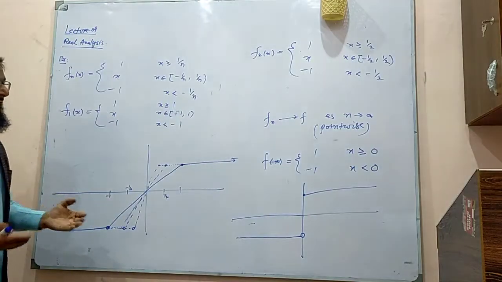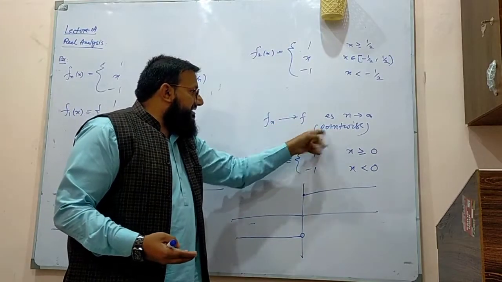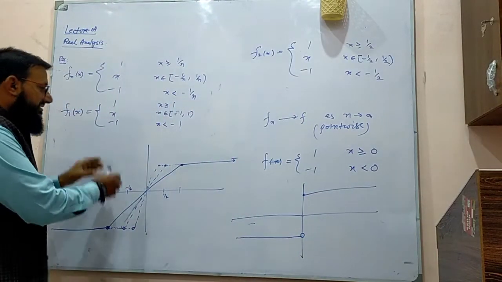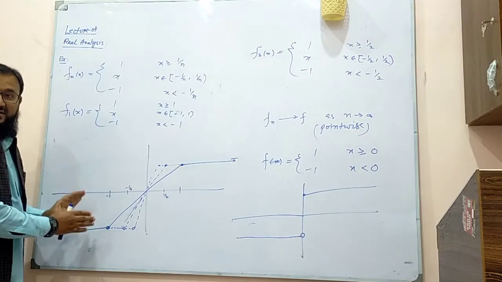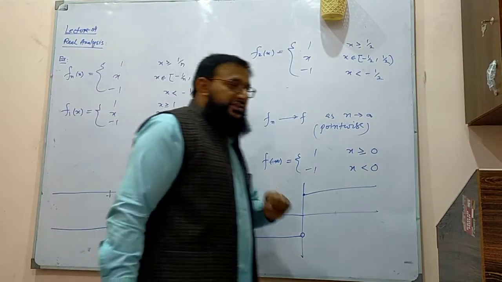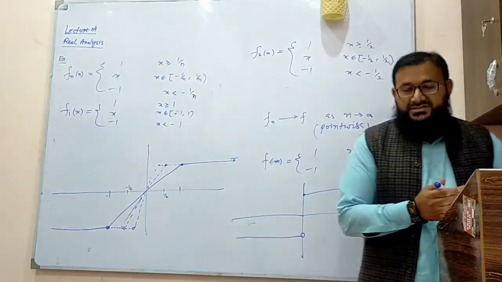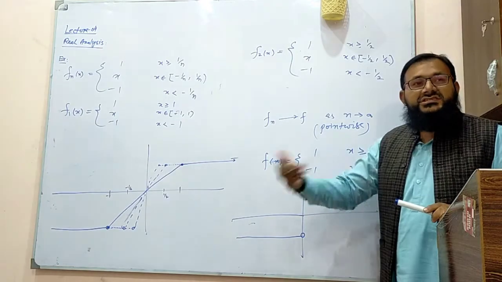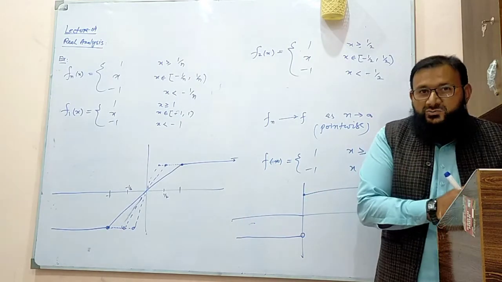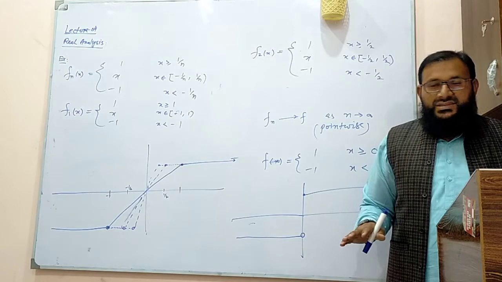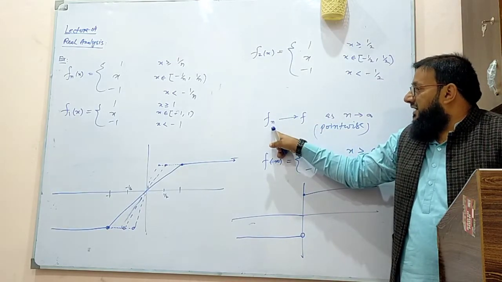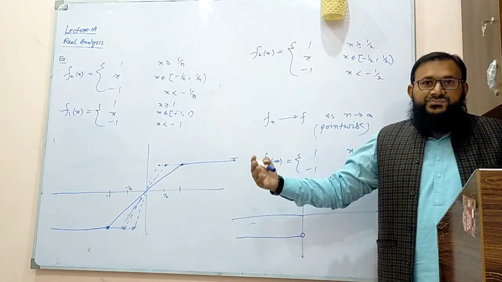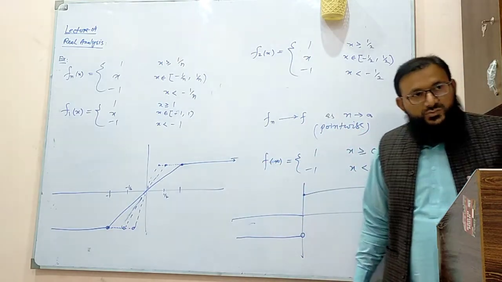We say that fn converges to f pointwise if their limit is not continuous, but the functions themselves for all n are continuous. This is what we call pointwise convergence. So if fn is continuous but f is discontinuous, we say they converge pointwise but not uniformly. But when fn is continuous for all n and f is also continuous on that interval, we are not going outside the interval, then we say this is uniform convergence.